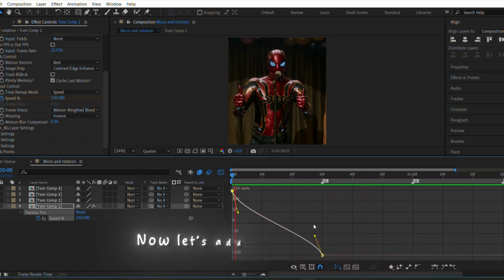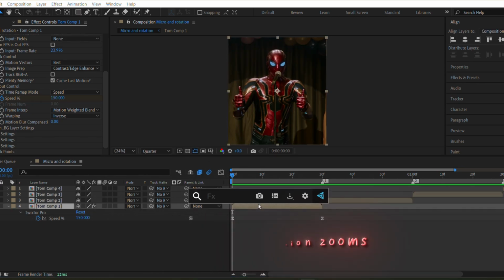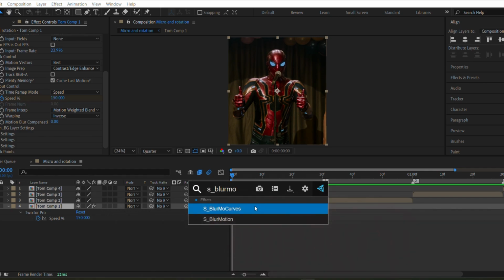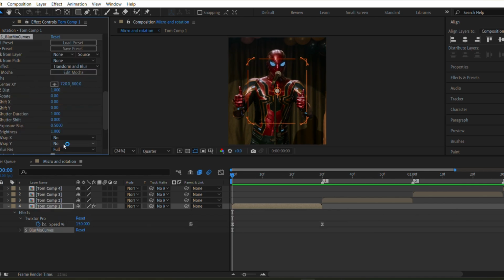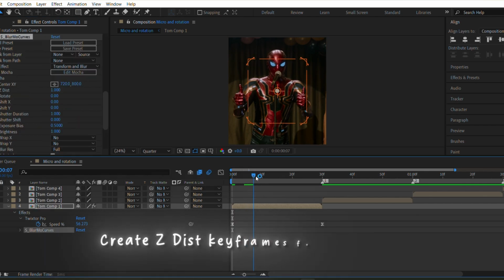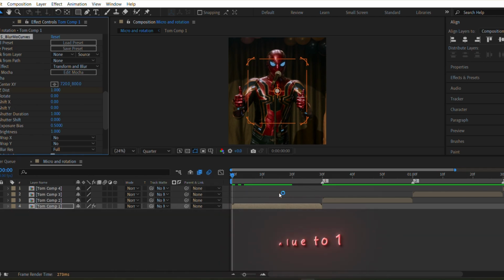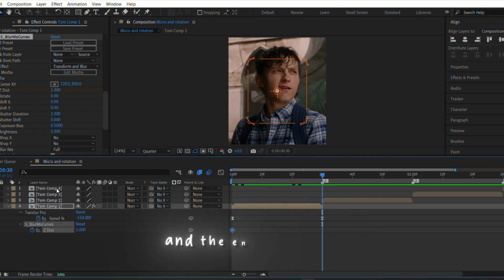Now let's add rotation zooms. Now add the blur more curves effect. Create Z dist keyframes for the zooms. Set the starting value to 1 and the ending value to 1.